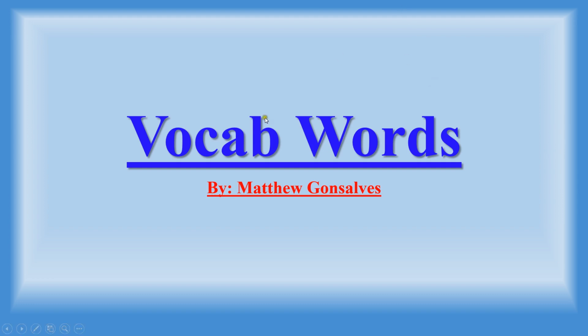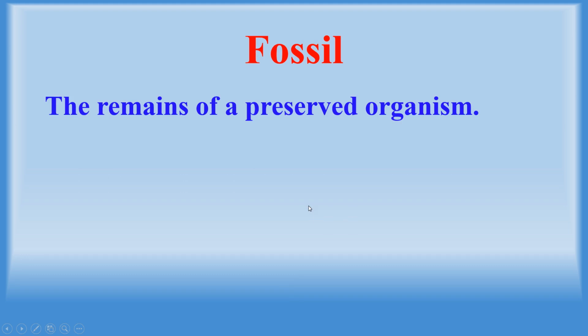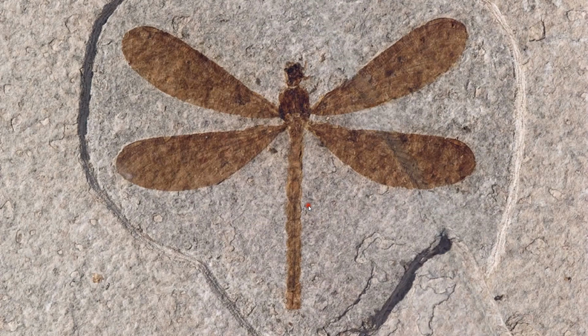Vocab words by Matthew Gonzalez. Species: a group of similar organisms that can mate with each other. Fossil: the remains of a preserved organism. This here is a fossil of a dragonfly.